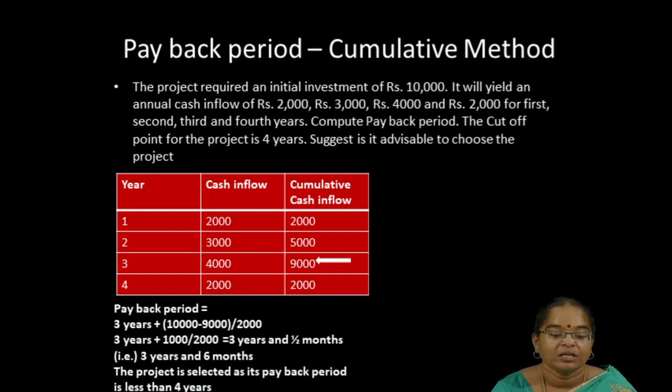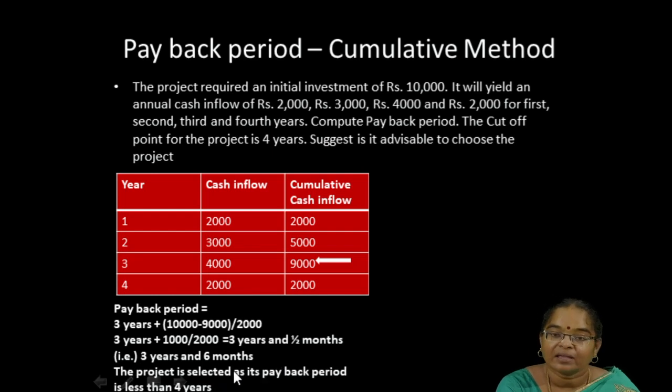So I write 3 years plus. My initial investment is 10,000. Up to 3 years I recover 9,000. So the remaining amount is not recovered. That amount is taken from the fourth year cash inflow. So 3 years plus 1000 divided by 2000 is equal to 3 years plus half a year. Half a year means, in a year there are 12 months, so 12 into half means 6 months. So we can recoup our initial investment in a period of 3 years and 6 months.